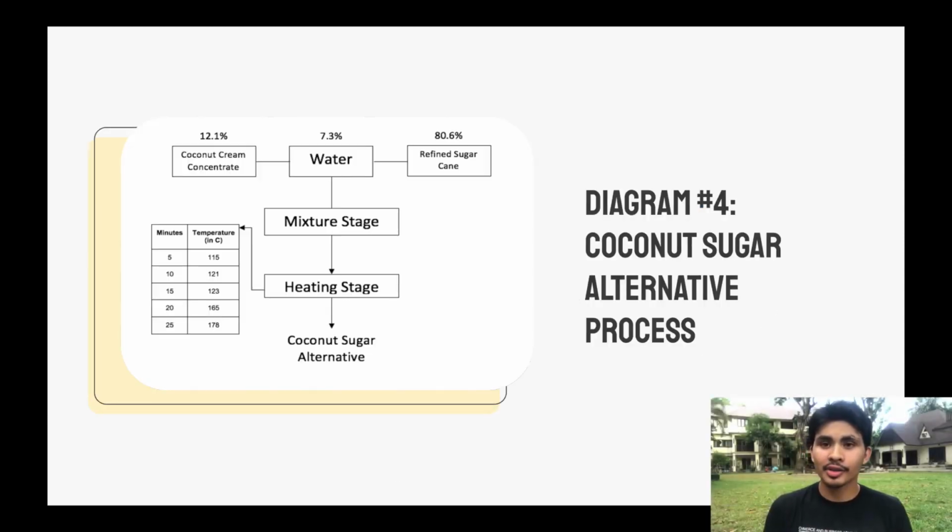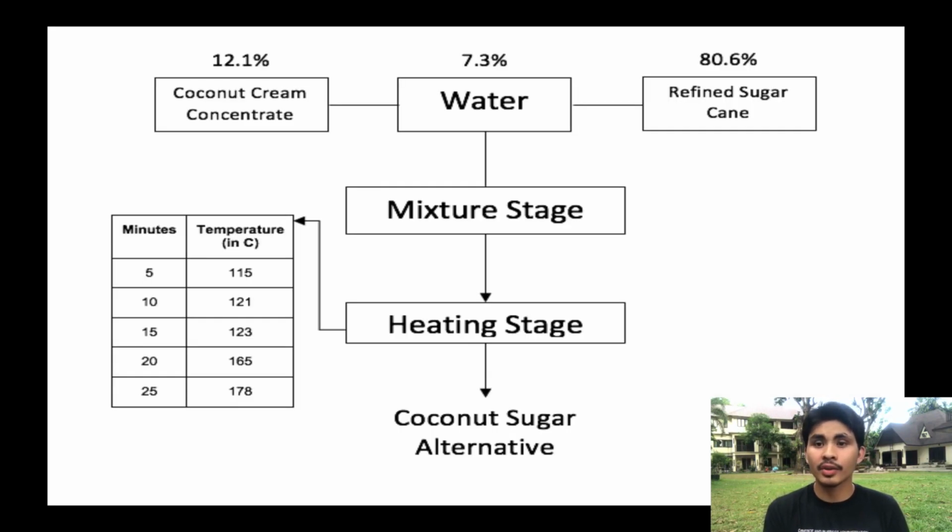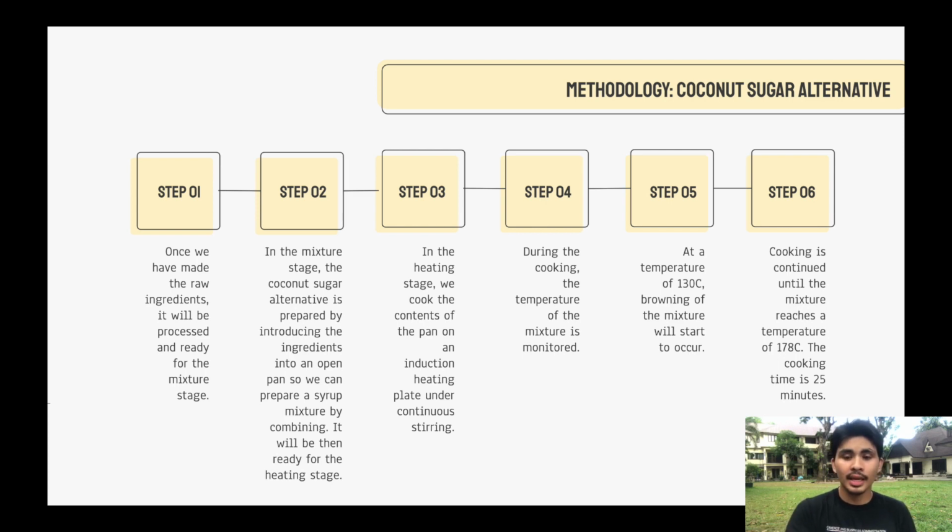Here, our secret process, which makes the coconut sugar alternative, we only have 6 steps for it. It starts with the coconut cream concentrate, the water, refined sugar cane, and as you can see above it are the composition to make the coconut sugar alternative itself. So it starts with the mixture stage, and in the heating stage it will cook for about 25 minutes more or less, and then you will have the product, which is the coconut sugar alternative.